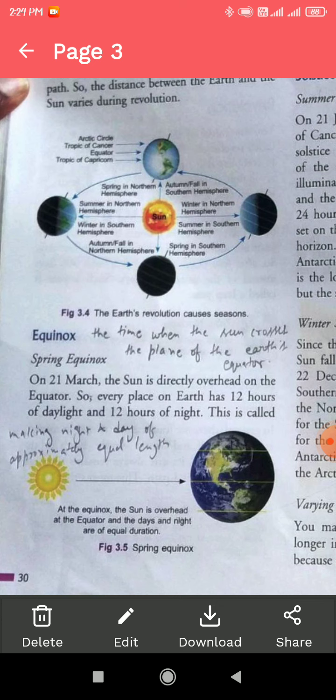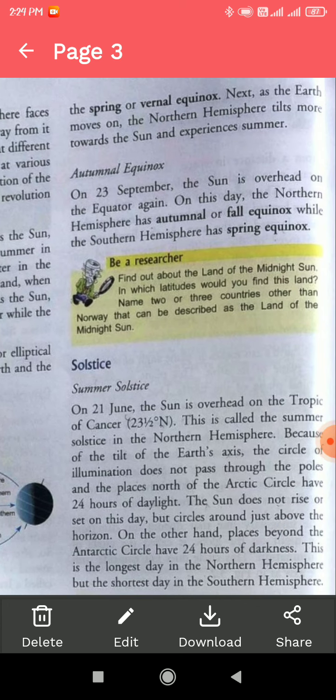How does it happen? As you can see, on 21st of March in the year, the sun's ray directly falls on the equator. So every place on earth has 12 hours of daylight and 12 hours of night. This is what we call spring equinox or vernal equinox.